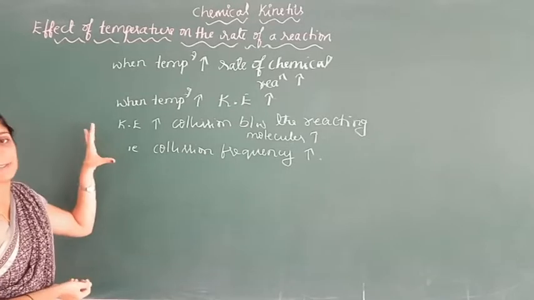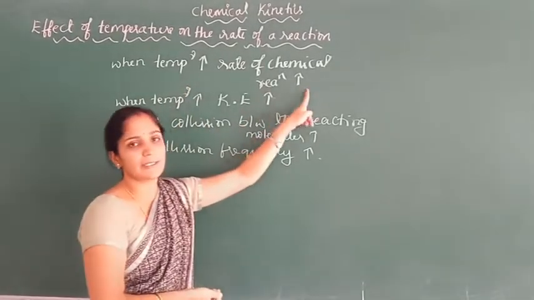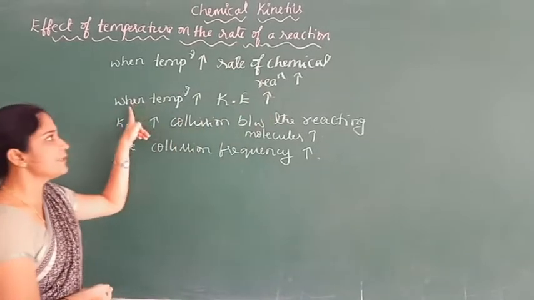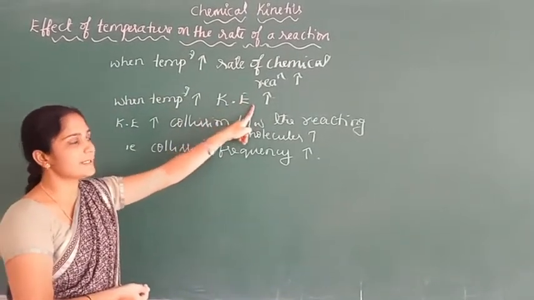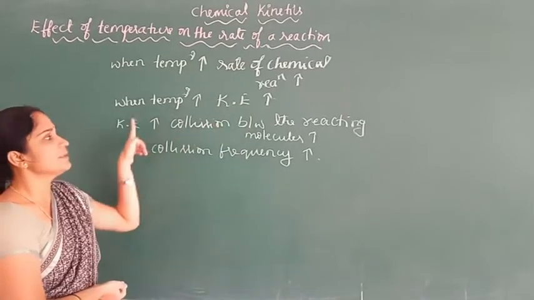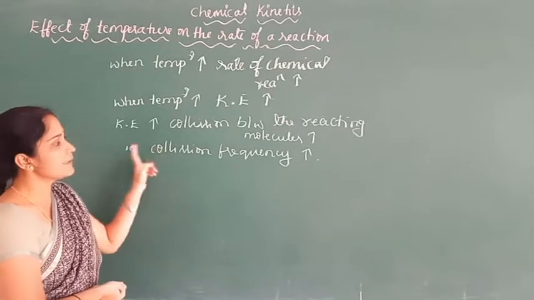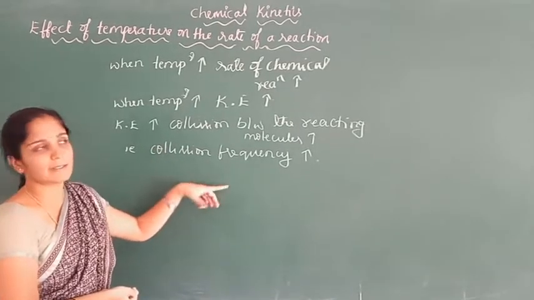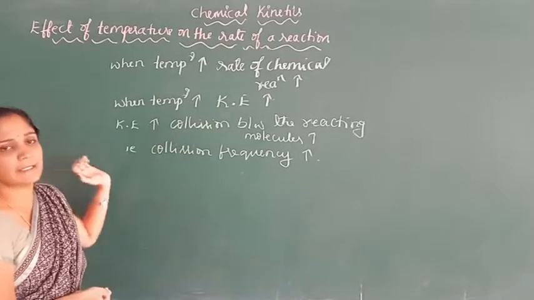In most chemical reactions, when temperature increases, the rate of the chemical reaction also increases. When temperature increases, kinetic energy also increases, so the number of collisions between the reacting molecules increases. That is, collision frequency increases. That's why the rate of the chemical reaction increases with increase in temperature.